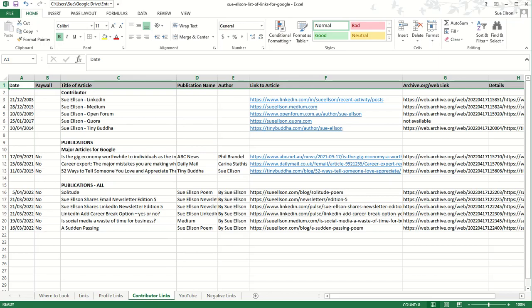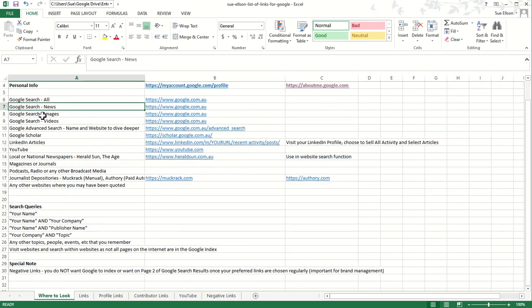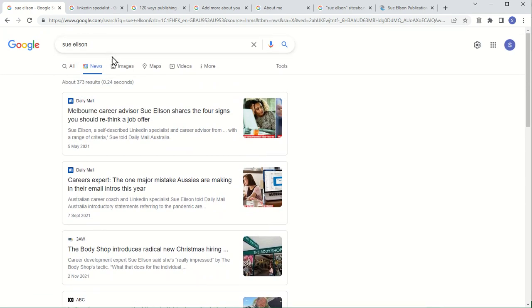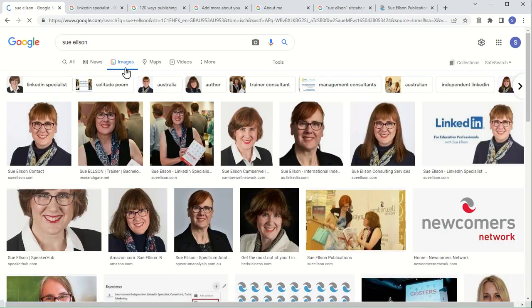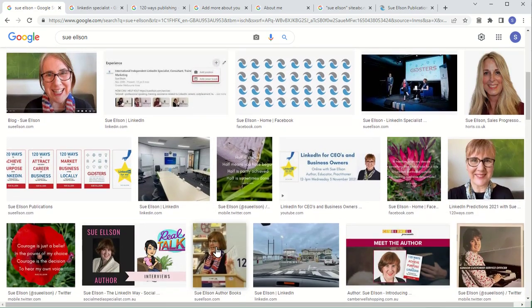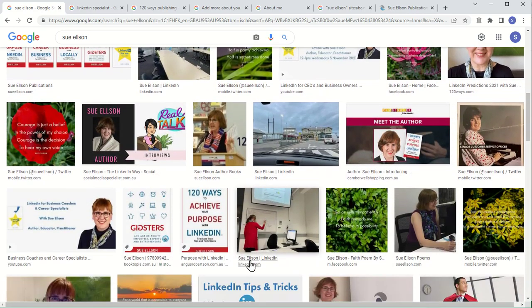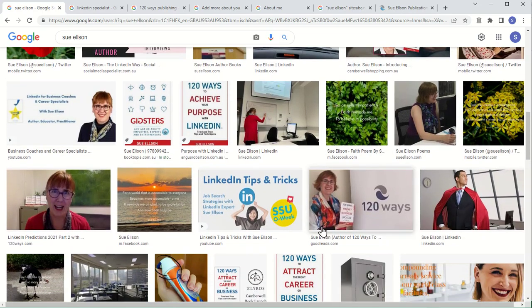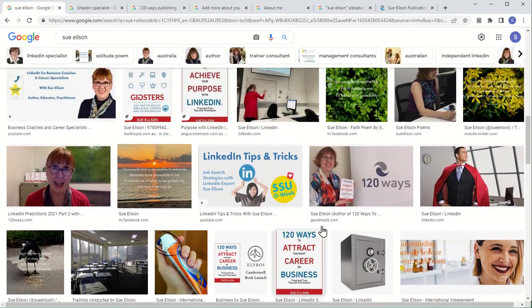So we're up to the second stage of where to look. The next one is under images. So sometimes an image is indexed even though the article isn't. So again, if we go back to the top of the screen and we were just searching with my name, we can look under images. Now, if my name was Sue Smith, it would be a lot more difficult, but my name is reasonably unique. But you can see here I'm on her business website, Spectrum Analysis website. You can see lots of other websites where I am that I might not think of to look on for where I am online. So that's another place that you can find links.